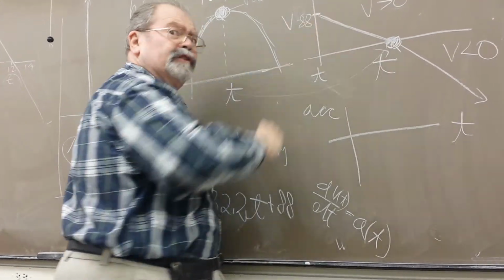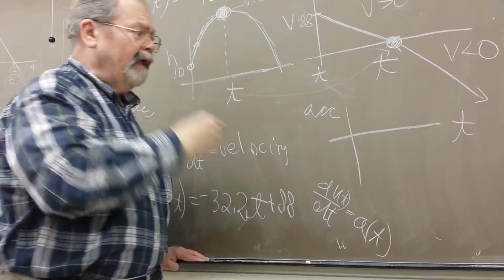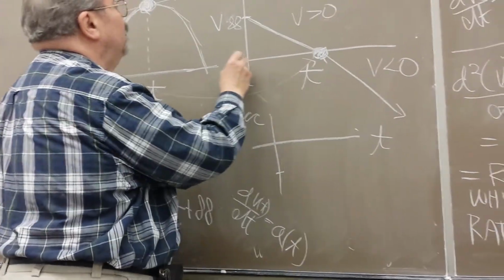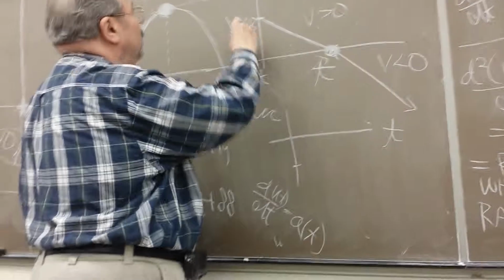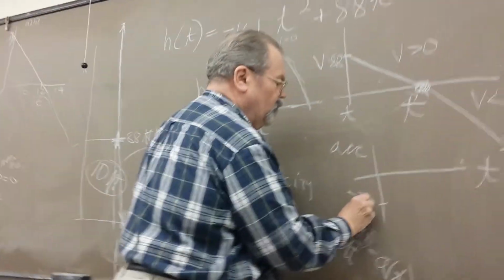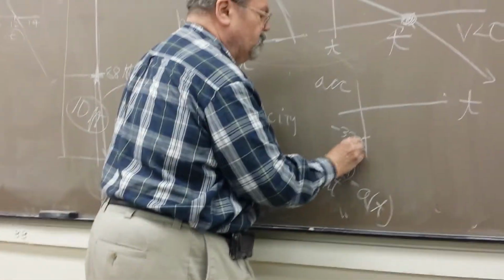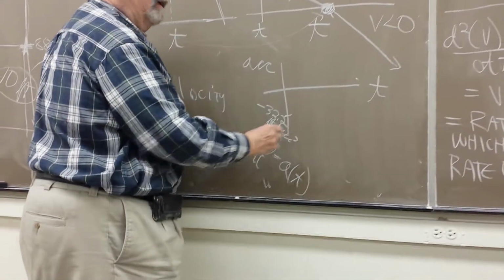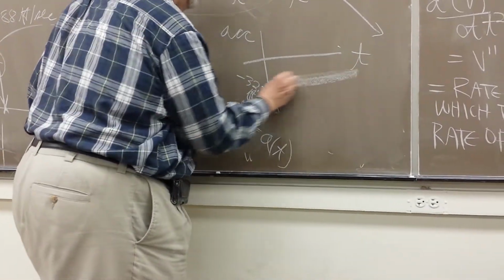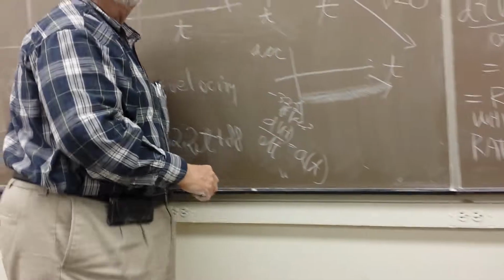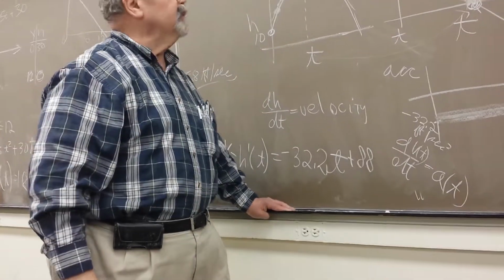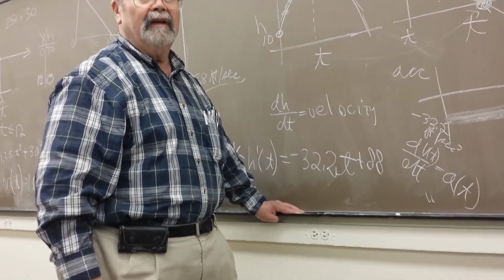Its slope never changes. Its slope is negative 32.2 feet per second squared. There's your acceleration. It's a horizontal line because the acceleration is not changing.